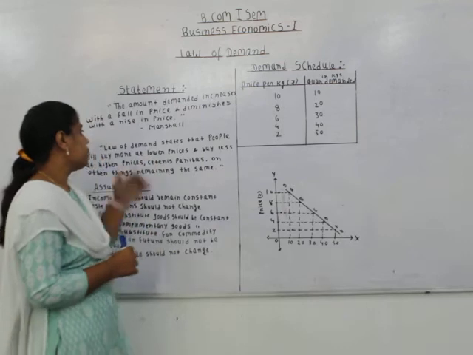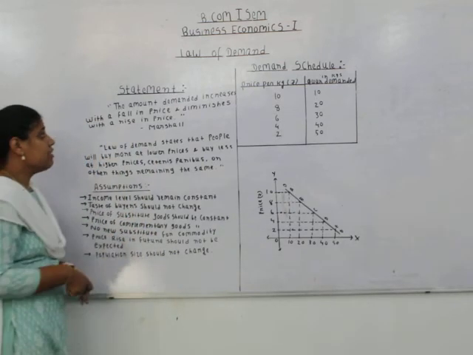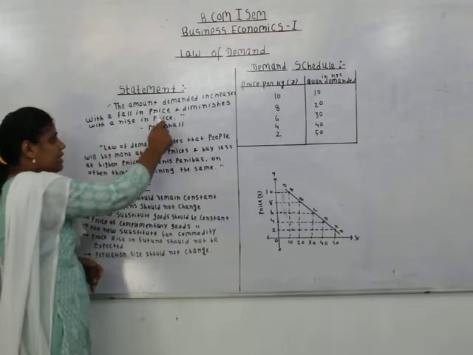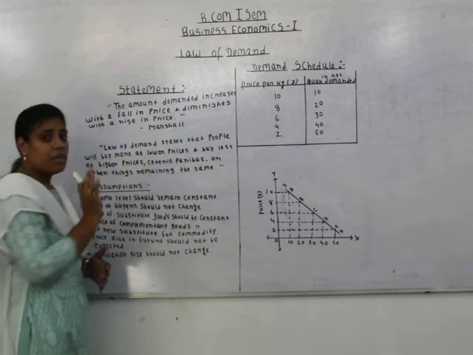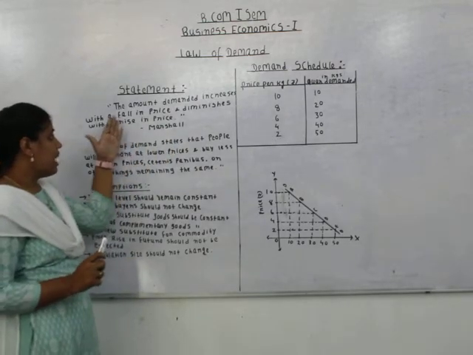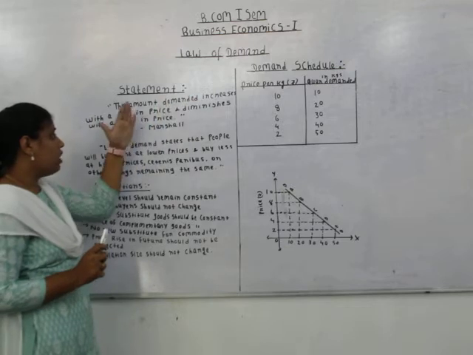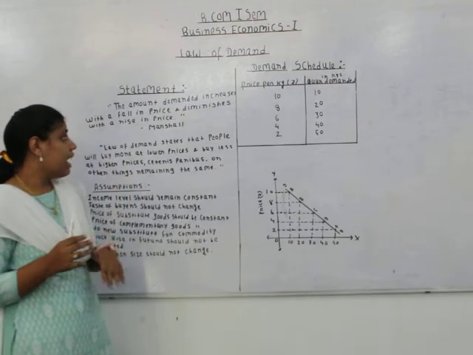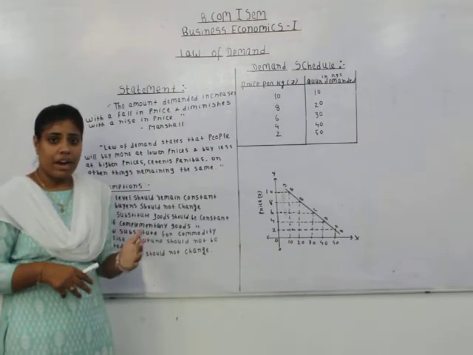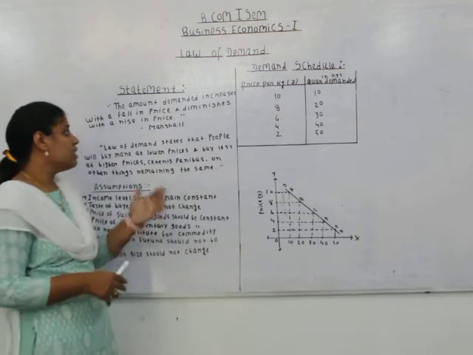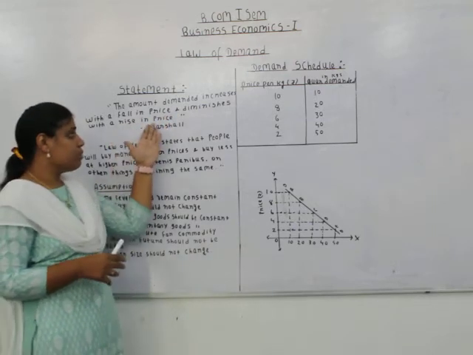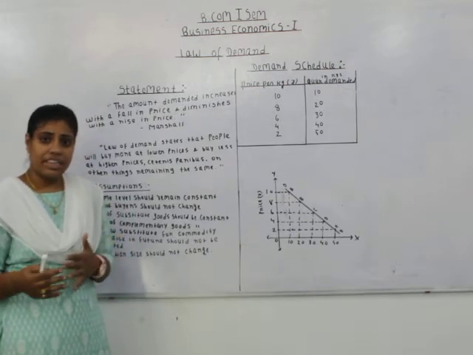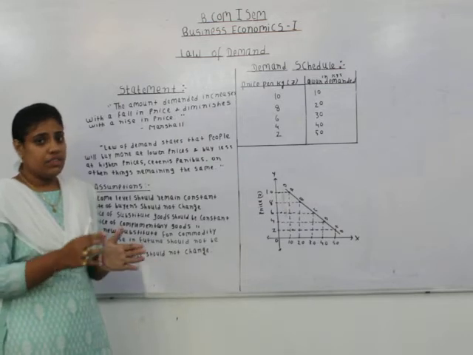Now we will see the statement. The statement is given by Marshall. He says the amount demanded increases with a fall in price and diminishes with a rise in price. So again, Marshall says that the amount demanded increases with a fall in price, means when the price of a commodity declines, the amount that is being demanded by the consumer will increase, and when there is an increase in price, the amount of the commodity that the consumer is demanding will decline. So again there is inverse relationship.